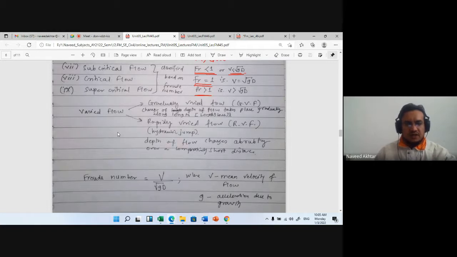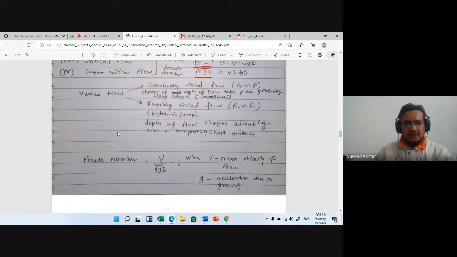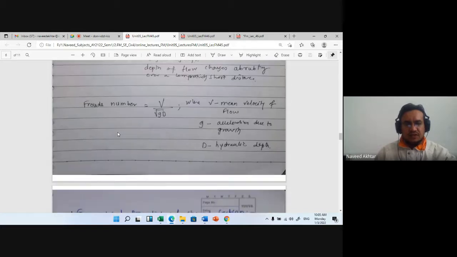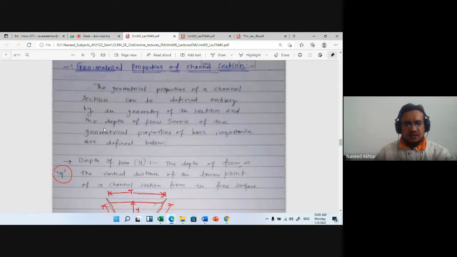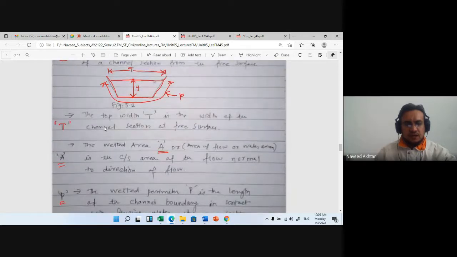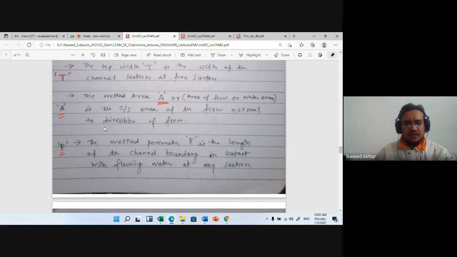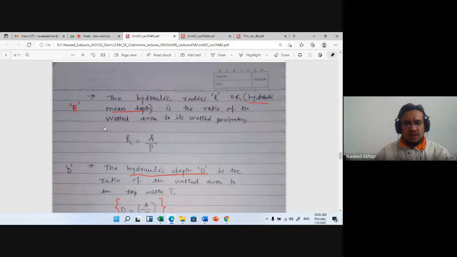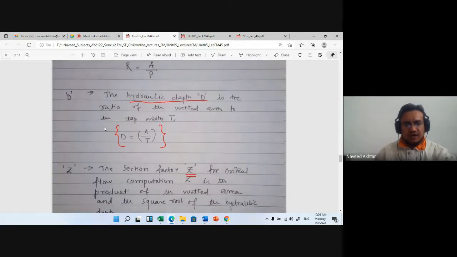Then for varied flow, we saw gradually varied flow and rapidly varied flow. We also saw some geometrical properties of the channel section: depth of flow, top width, wetted area, wetted perimeter, hydraulic mean depth or hydraulic radius, and hydraulic depth D, which is the ratio of wetted area to the top width.